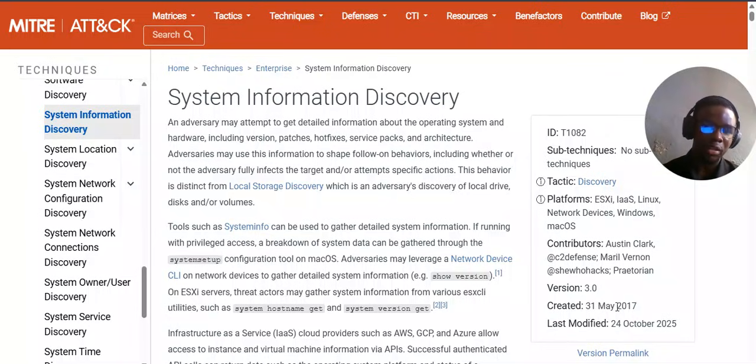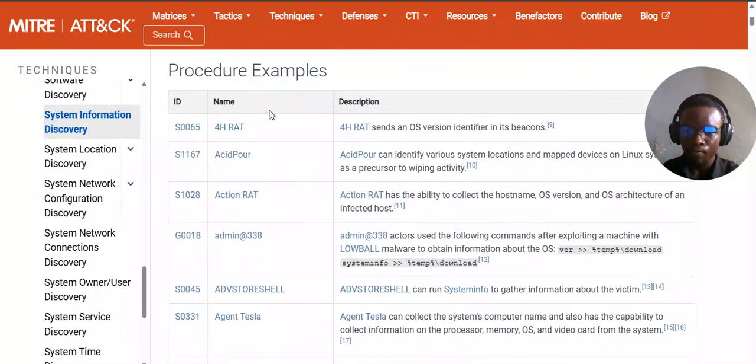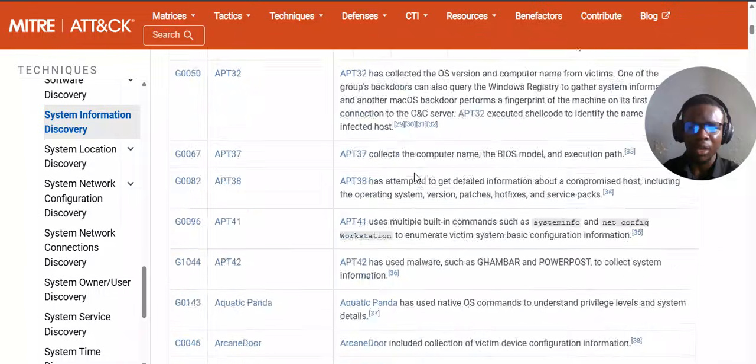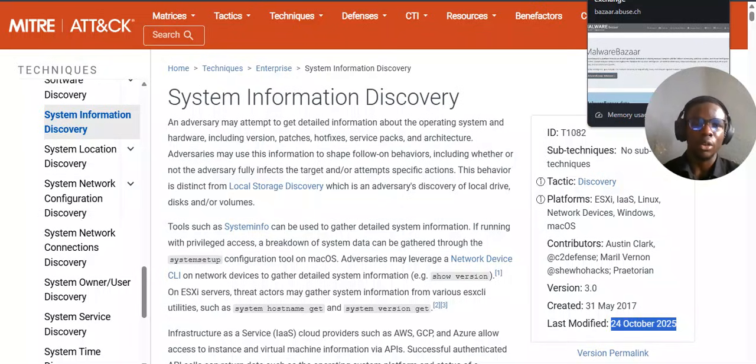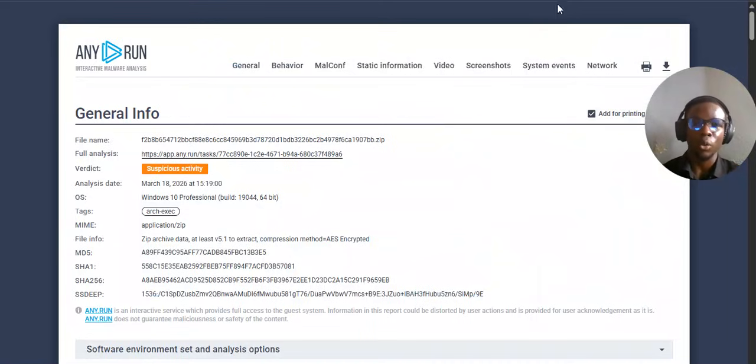And this was created in 2017. This is version 3.0, created May 31, 2017, and last modified last year, October. You can see this is actually a long-time threat that has been going on. I guess they should put a way we can actually stop that, but I don't think there's a way to stop something like this unless you download it. So that's why you should always check where you download your things from and who you collect something from. Make sure it's from a reliable source so you don't fall victim.